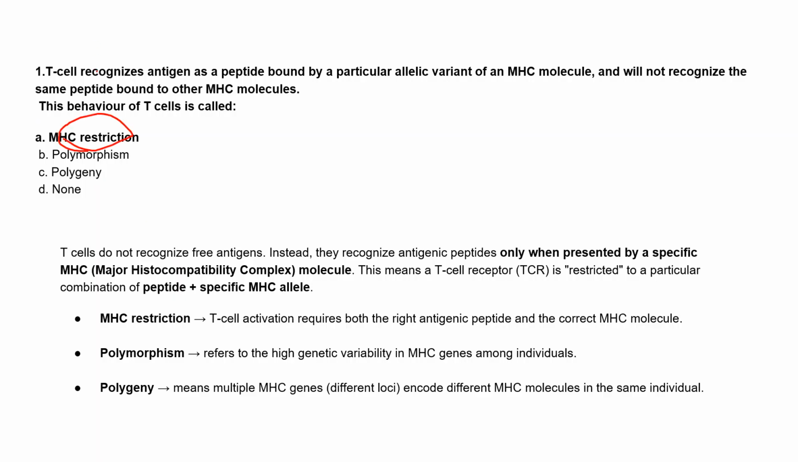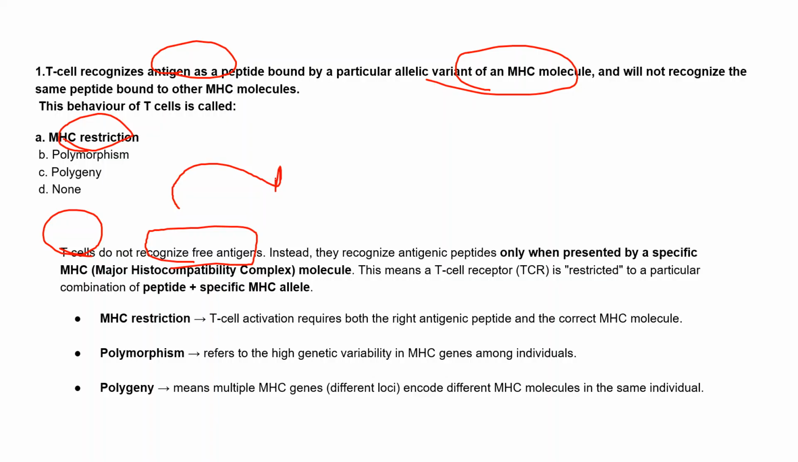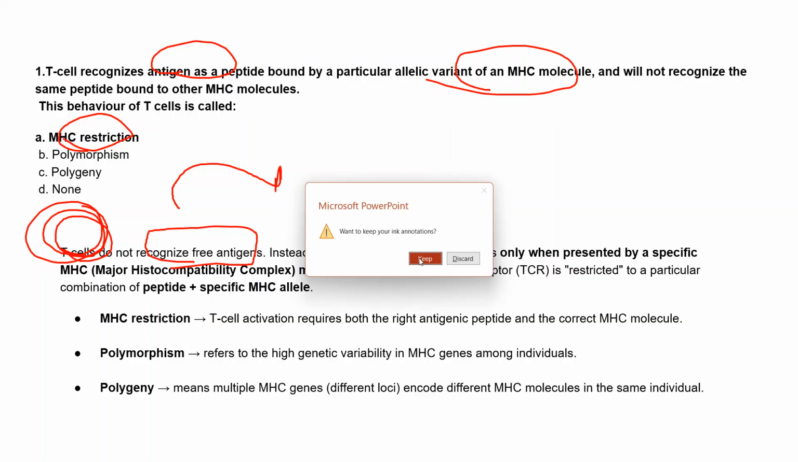Here in the question they said that a T cell recognizes antigen as a peptide bound by a particular MHC molecule and will not recognize the same peptide bound to other MHC molecules. We know that T cells will never recognize free antigens, right? Because first they have to interact with the MHC, and only then will they recognize the antigen. So they recognize antigenic peptides only when presented by a specific MHC molecule. Then only this T cell will be able to recognize the antigen, right? So this means the TCR is restricted to a particular combination of peptide plus specific MHC.